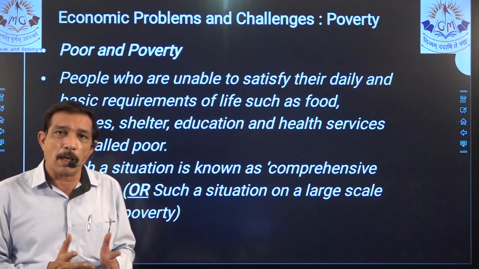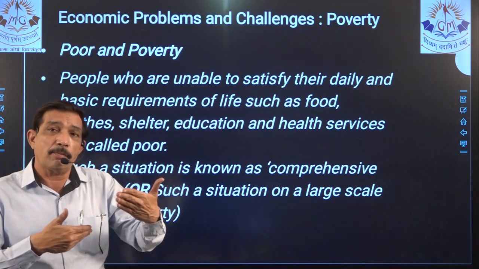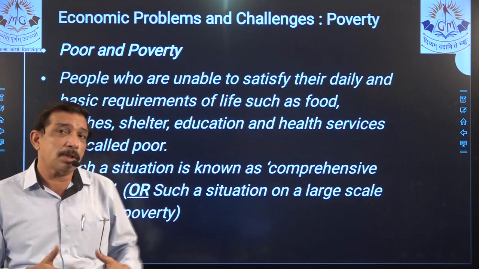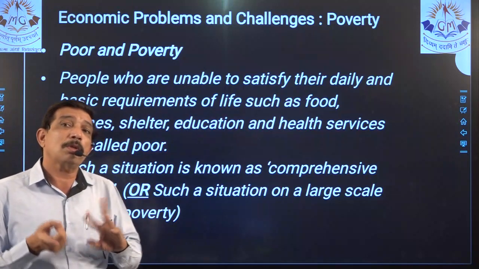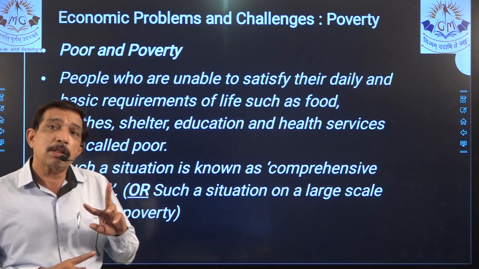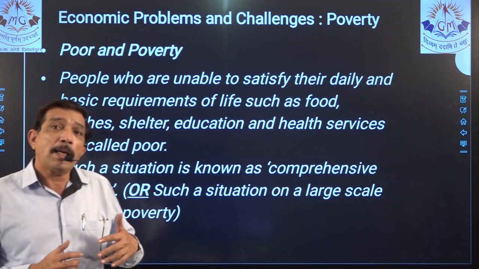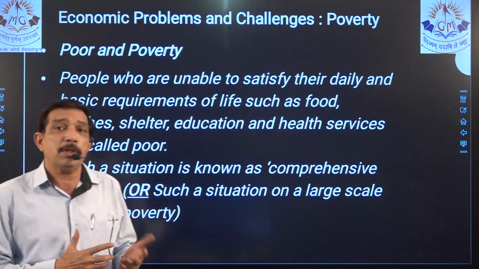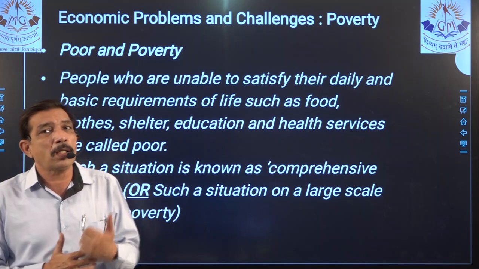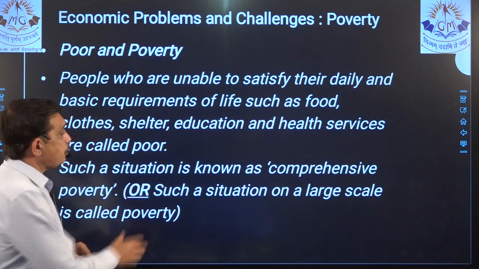Then that is a 2 mark answer, right? 2 points, but different definitions are there, right? 2 marks, 2 definitions are there. For example, poor and poverty, you have to describe poor also, you have to describe poverty also, so that is 2 marks. So we should not consider it in that way that for 2 marks at least 4 points should be there. No, it can be a definition. 2 definitions are asked for 1 mark each, that is 2 marks, right? So this is a question for 2 marks.